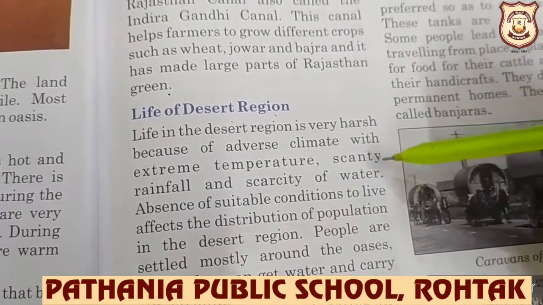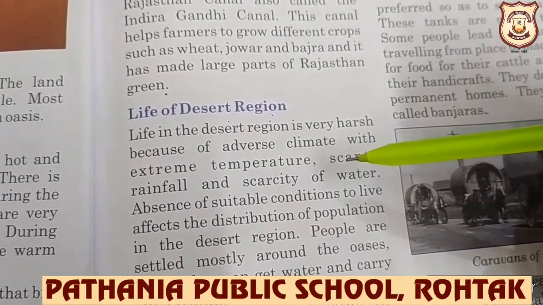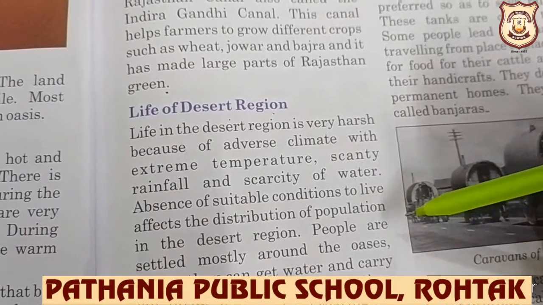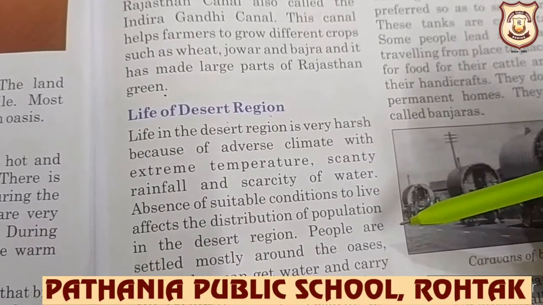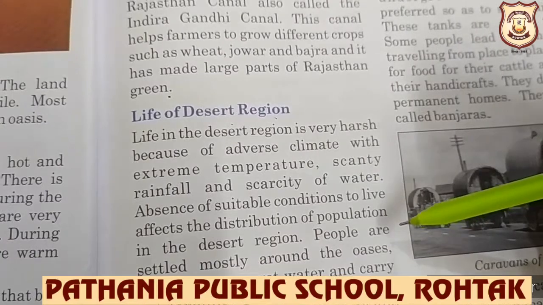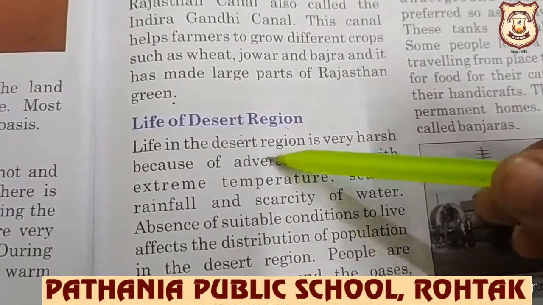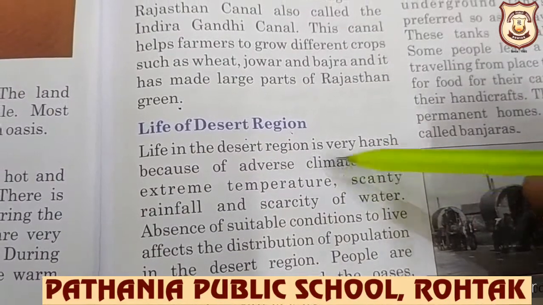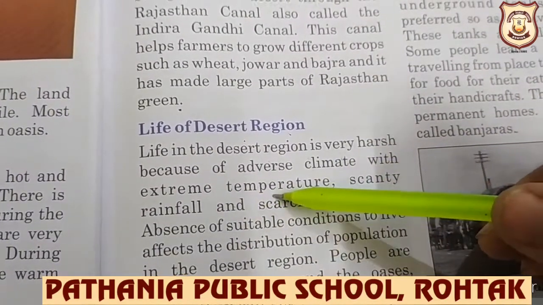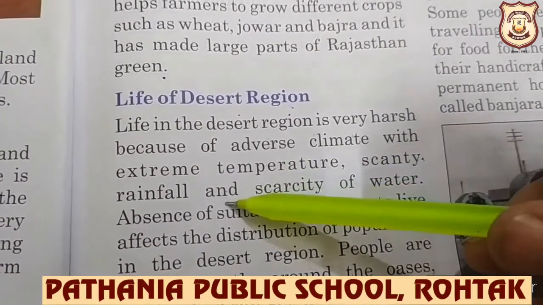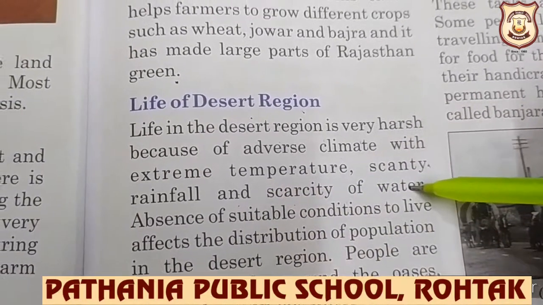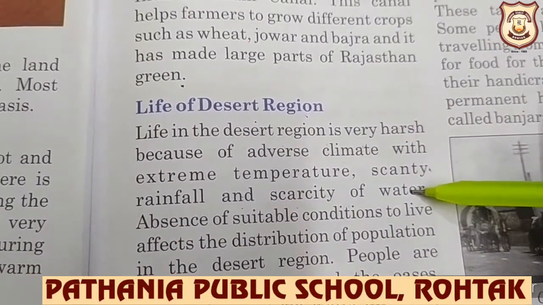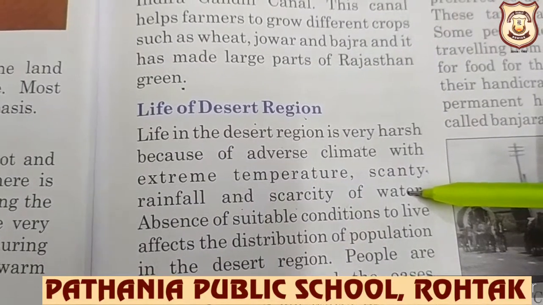This is the only reason that life here is not comfortable, and therefore this desert area is sparsely populated. So life in the desert region is very harsh because of the adverse climate with extreme temperature, scanty rainfall, and scarcity of water. Harsh means uncomfortable and adverse means unfavorable.